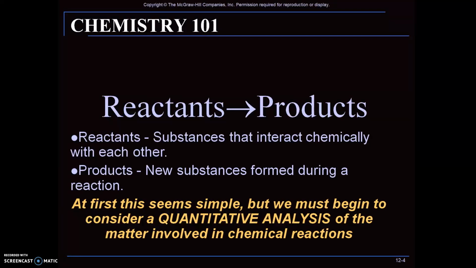If you have an element or a material which is called A, and another material which is called B, and you mix A and B, you get a product C which is completely different from A and B, then we say a chemical reaction occurred. Reactants are the substances that interact chemically with each other, and products are the new substances that form during a reaction.